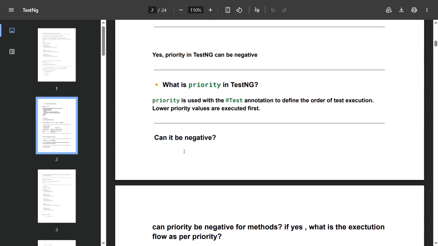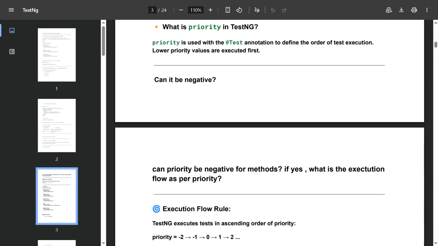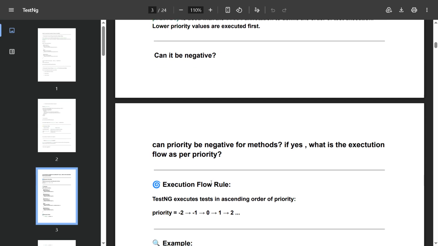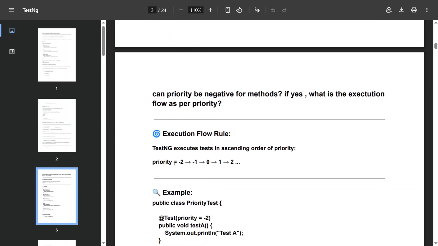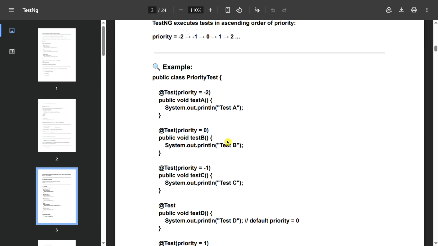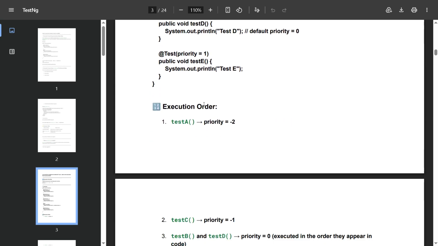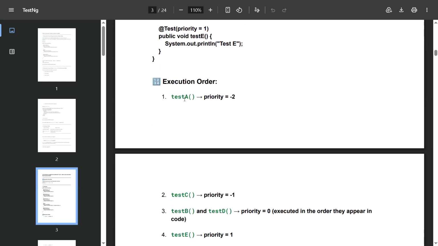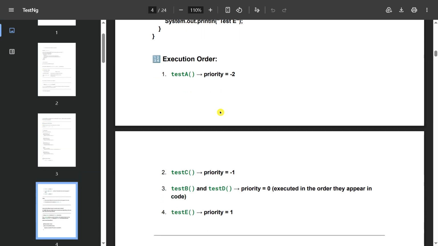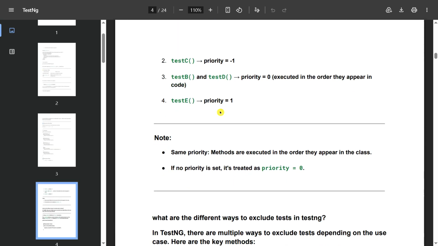Can priority be negative for methods? If yes, what is the execution flow as per the priority? Execution flow rule: TestNG executes tests in ascending order of priority. Priority -2 first, then -1, then 0, then 1, then 2. You can explain it with an example like this. The execution order is: test with priority -2 first, -1 second, and 1 third.